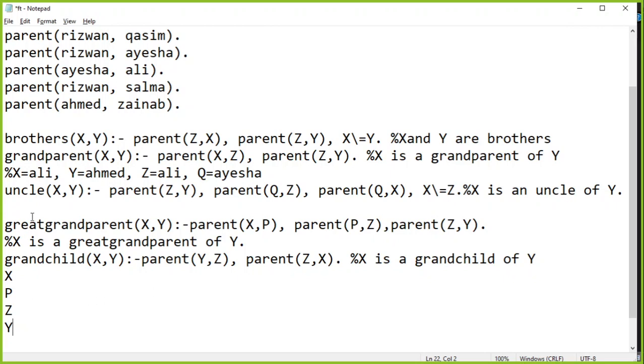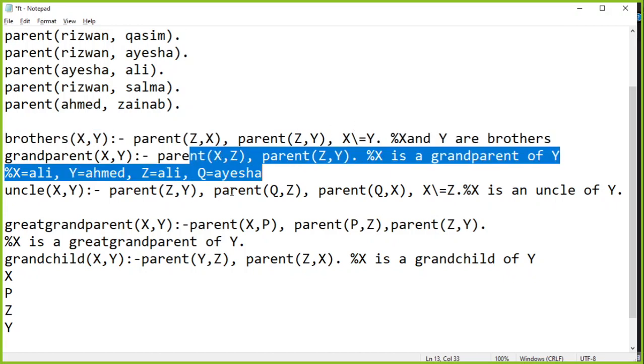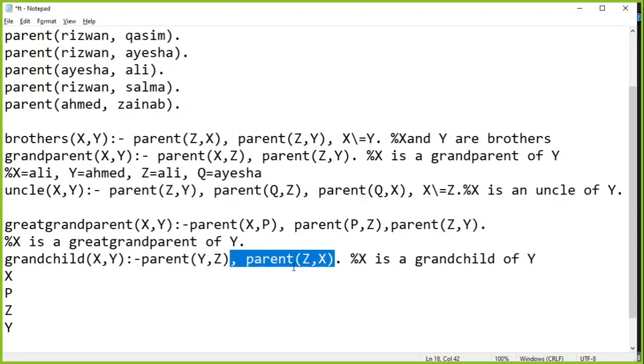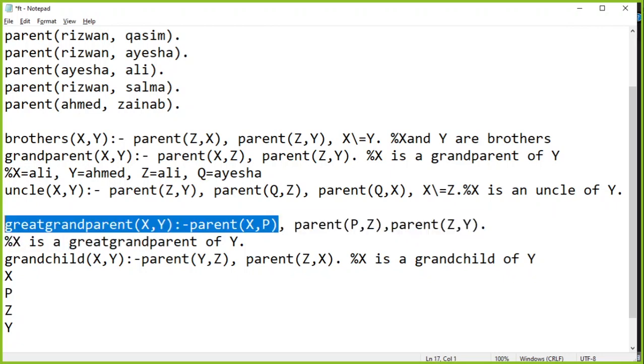How about कि आप ये देख सकते हैं, now we are going into another territory. अभी तक आपने rules के आगे सिर्फ फैक्ट्स ही लिखे हैं, if these, if these, सब फैक्ट्स हैं, parent, parent, parent, parent. But I can write something like this, that X is a great grandparent of Y if X is a parent of P. यहाँ तक तो हम बात कर चुके हैं, ये बात हमने की है.